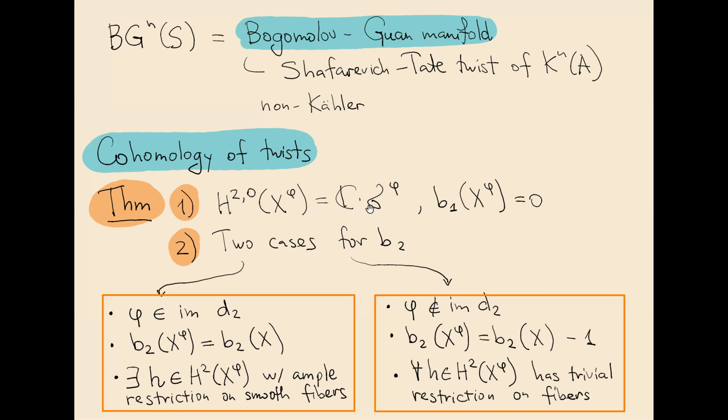It turns out that there are exactly two cases, depending on whether the element phi, with respect to which we take a Shafarevich-Tate twist, lies in the image of d2 or not. In the first case, the second Betti number will be the same as the second Betti number of X. And also in this case, there's a class in the second homology of X_phi whose restriction on all smooth fibers is ample. Not just Kähler, but ample.